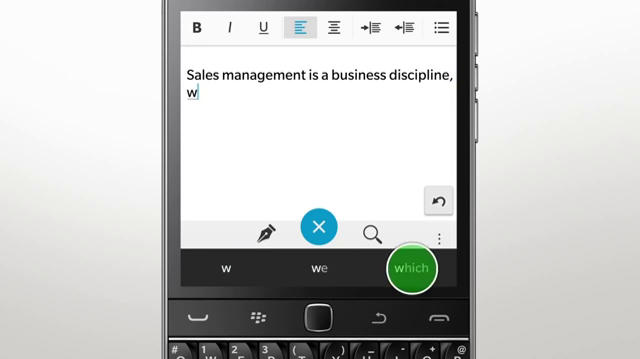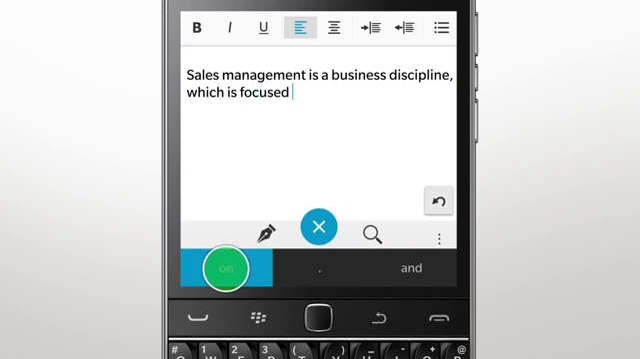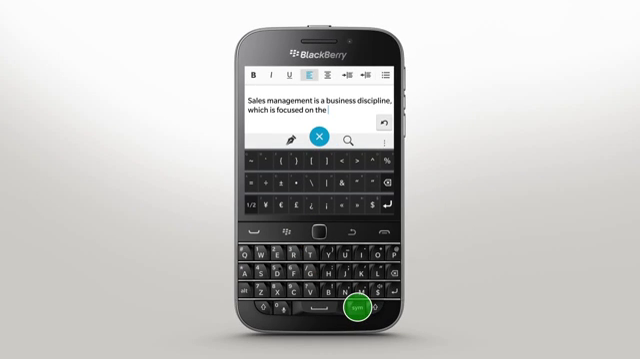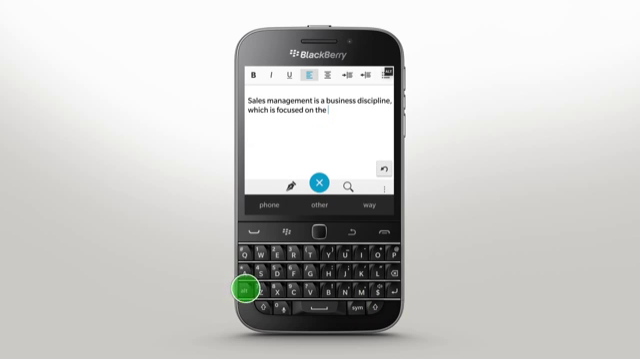To type symbols or numbers, press the symbol key on the keyboard and tap the desired item on the screen. You can also press the Alt key to type alternates appearing on the keyboard. To type a capital letter, just tap the Shift key and press a letter, or press and hold a letter until it turns into a capital letter. If the letter has the option of accented characters, these will appear in the predictions bar.